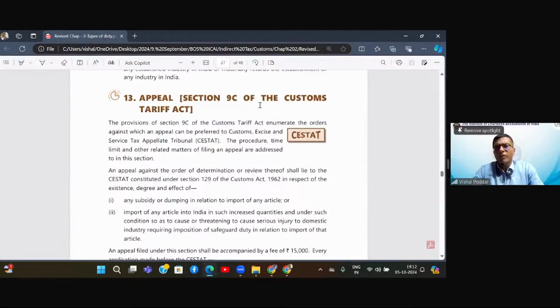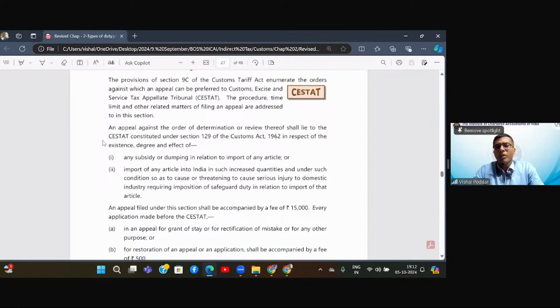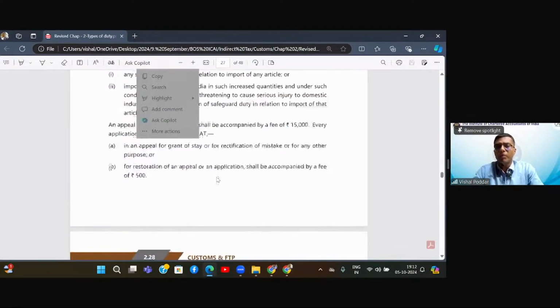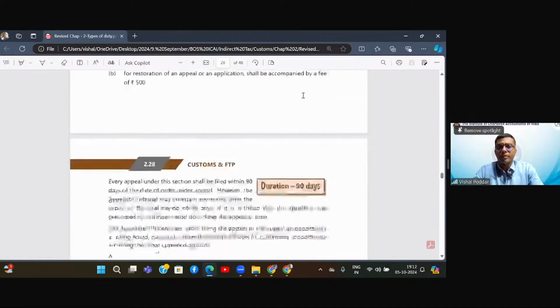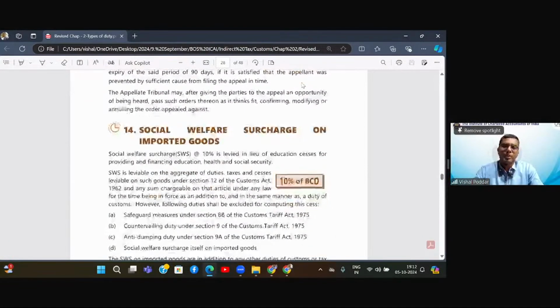Appeal. Now, if any of these duties are levied and you're not satisfied, or you feel the amount of subsidy which is added or the dumping margin which is added is incorrect, there is always a provision of appeal whereby your matter will directly go to the CESTAT. CESTAT is the tribunal for customs, excise and service tax matters. Now, after GST comes, it will only be for customs matters, and for GST you'll have the GSTAT, that is the GST tribunal.